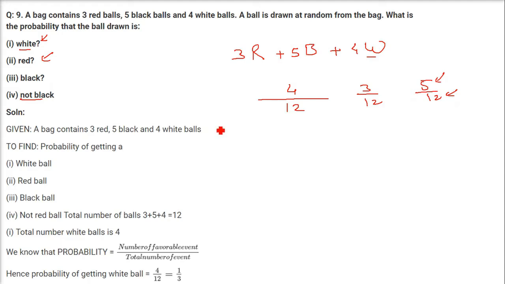How about not black? There are 2 ways in which you can do it. First, the probability of black and the probability of not black, if you add them, it is going to be 1. So the probability of not black is simply 1 minus this number, 1 minus 1 by 4, that is 3 by 4.